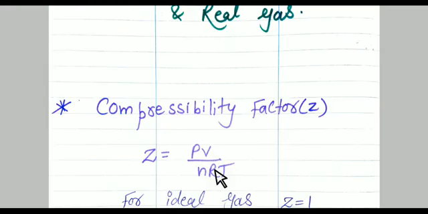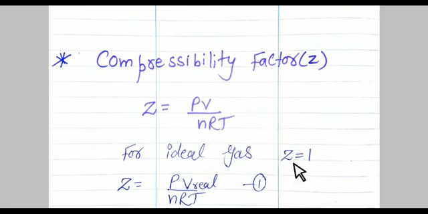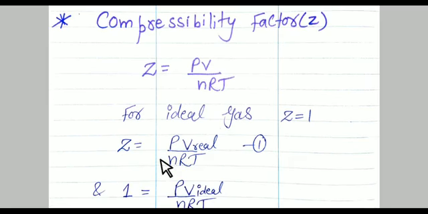Now we know that for the ideal gas Z is equal to 1, at all values of temperature and pressure. But for real gas, Z is equal to PV real upon nRT.